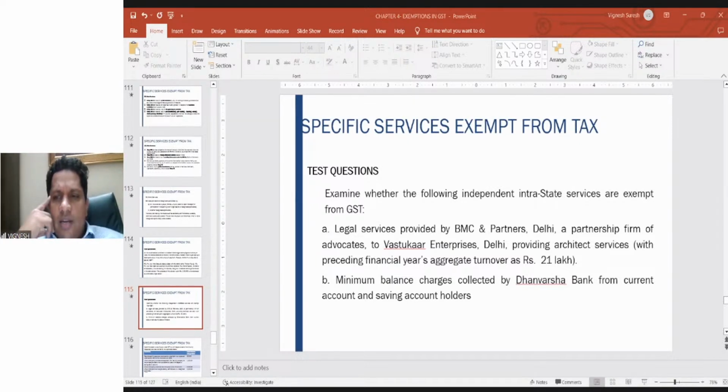Services provided by venture capital. Venture capital services are very much chargeable to tax. Venture capital is totally different from an incubator. Don't get confused between the two. Venture capitalists are only investors. They are not persons who are supporting a startup by giving facilities to have their office. That is an incubator, whereas venture capital is only investment.